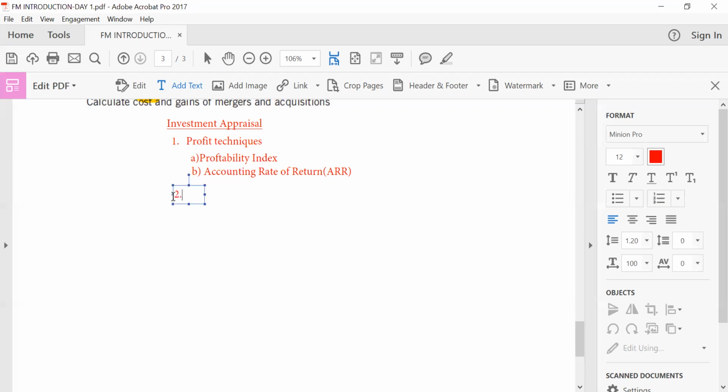So cash flow techniques. We know for sure that with profits, the accountant can manipulate profits, but cash flows cannot be manipulated. If it's $5,000 you have received or 5,000 Ghana cedi you have received, you don't have two types of 5,000 Ghana cedi. So how can you manipulate that? So we look at issues of payback period.